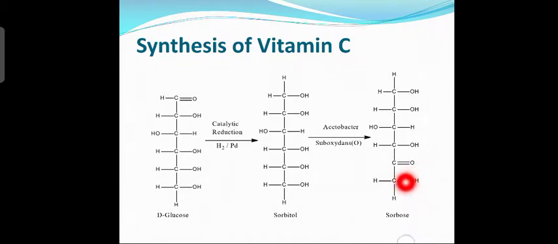This compound is called sorbose, or in other words, sorbitol on oxidation gives what? Sorbose. What is the difference between sorbitol and sorbose? Only at the fifth carbon. Rest all remains same. You can see here, all the carbon atoms, hydrogen atoms and OH remain same. Only difference is at the fifth carbon atom.